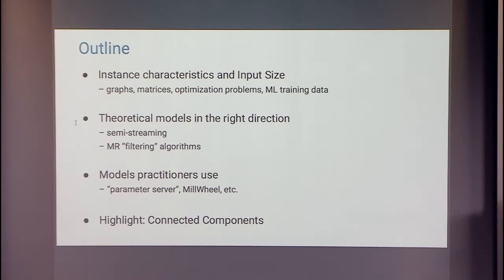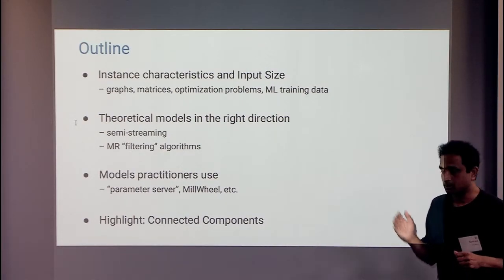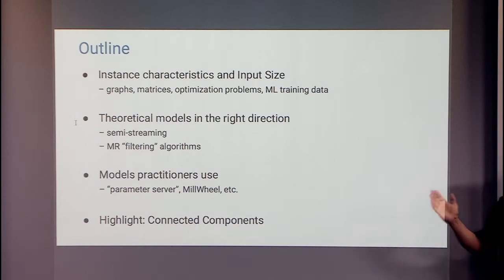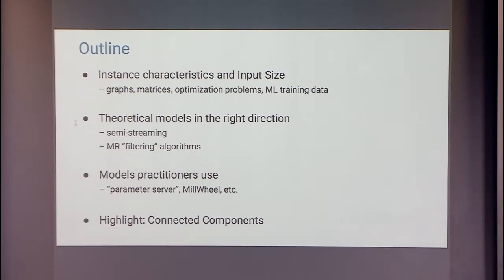The other one is the filtering MapReduce algorithms that I alluded to earlier. I also want to introduce two models that practitioners are very fond of these days, the parameter server and the MillWheel type model. Again, I'll mention what they are. And I want to highlight connected components as a simple problem where I think there is a fundamental gap in our understanding, and I think it's worth understanding it, either in terms of a better upper bound or in terms of a good lower bound.